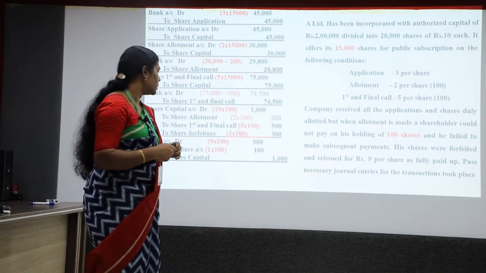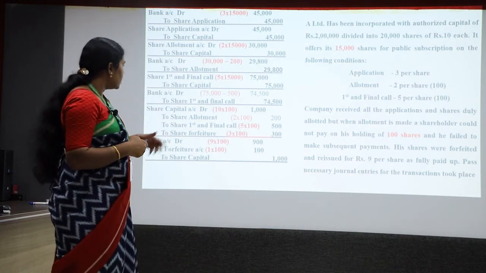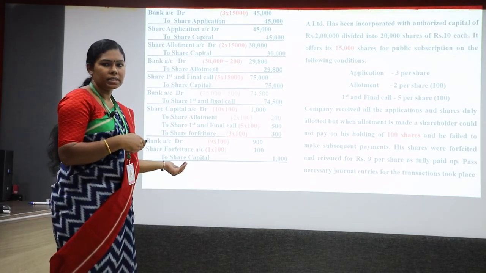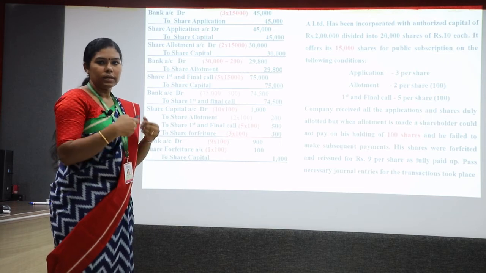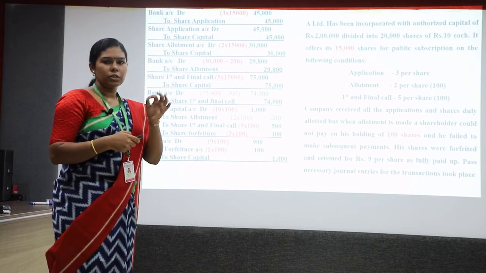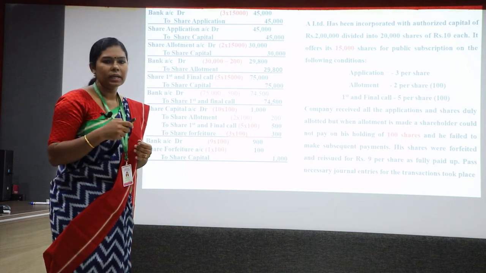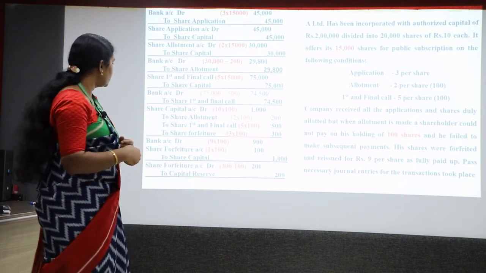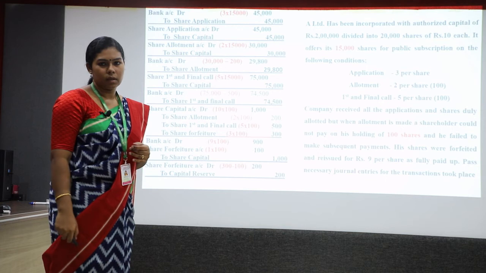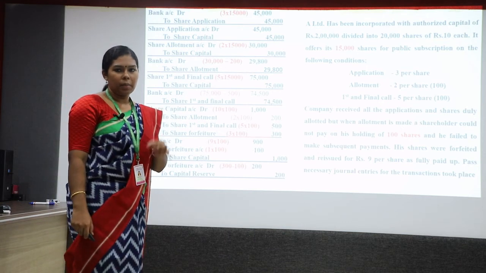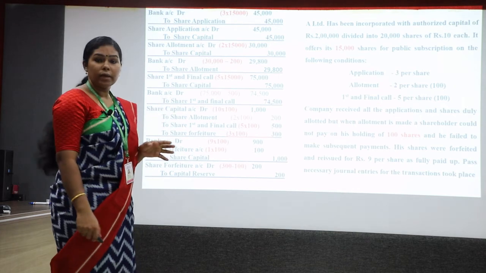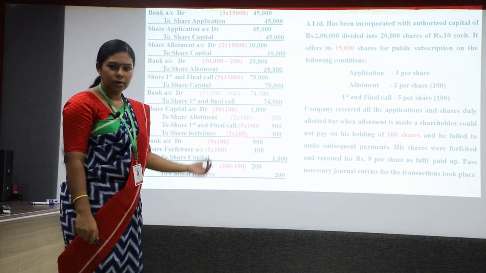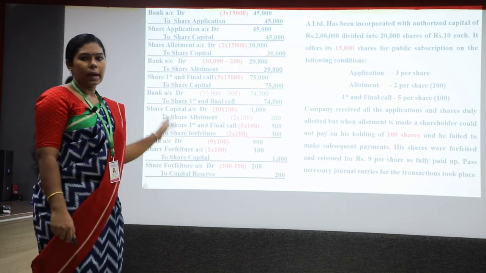Is it clear? Okay. Then, after reissuing the shares, the company has collected the 900 rupees and they have compensated the loss from the forfeiture account. Then, some amount is remaining in the share forfeiture account. It should not remain there for a long period of time. It needs to be transferred somewhere. Okay. And it is going to the capital reserve account. Whatever amount remains in the share forfeiture account as a profit needs to be converted into the capital reserve account. So, the entry will be share forfeiture account debited, capital reserve credited.